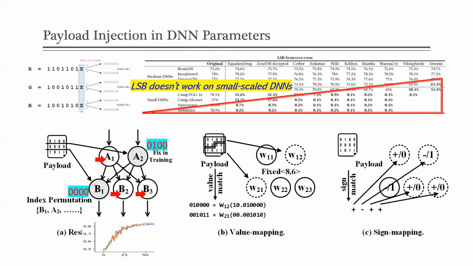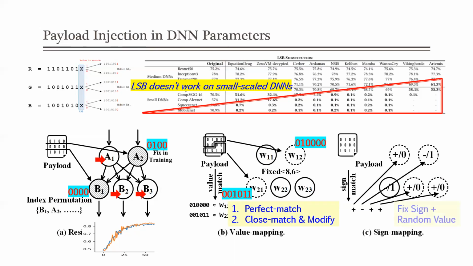The other two approaches are based on policy. In value mapping, given the payload boundary, we try to search a parameter to find the perfect match. If no perfect match, we will identify the parameter with closest match and modify the value of parameters with the payload binary. The value of matched parameter can be used to recover the payload. The sign mapping is similar to the value mapping, but we search a sign bit rather than the value.